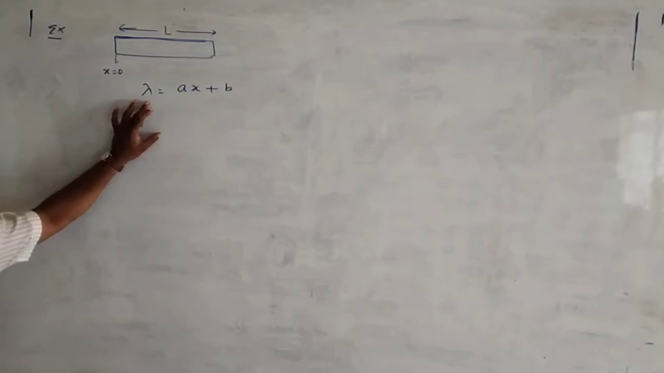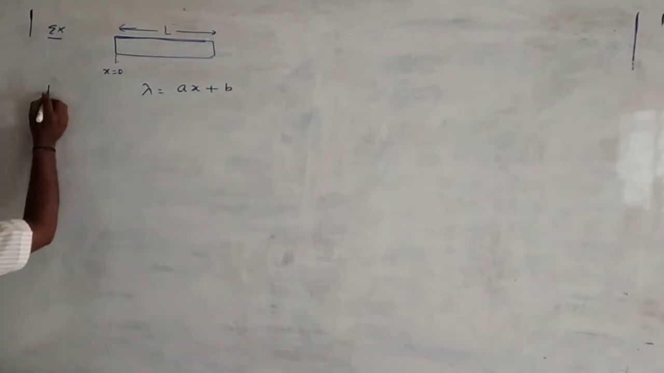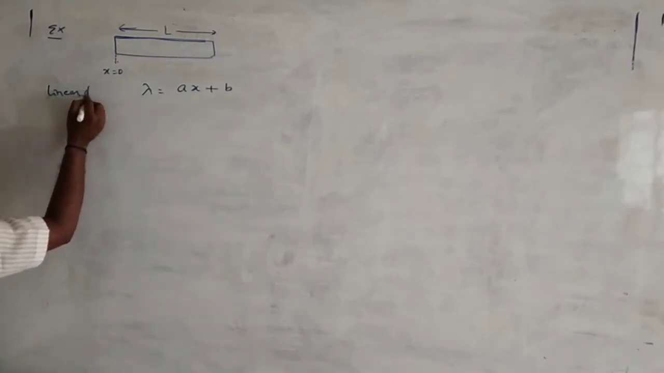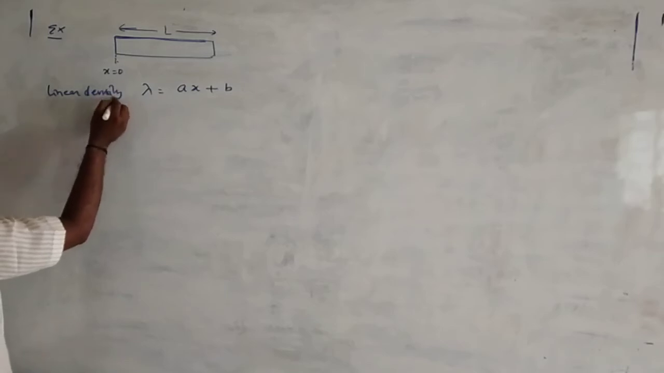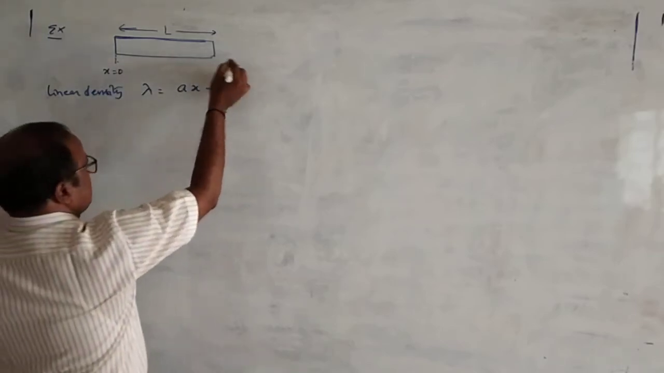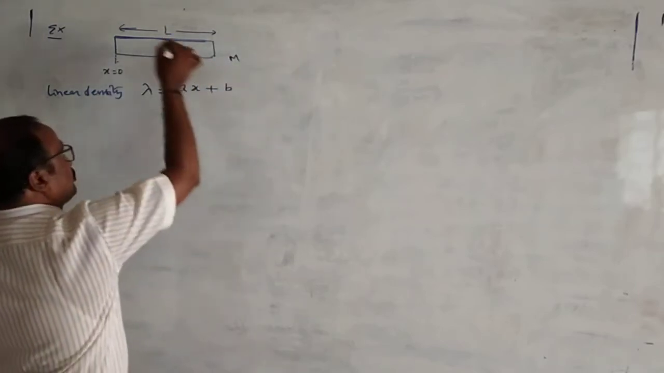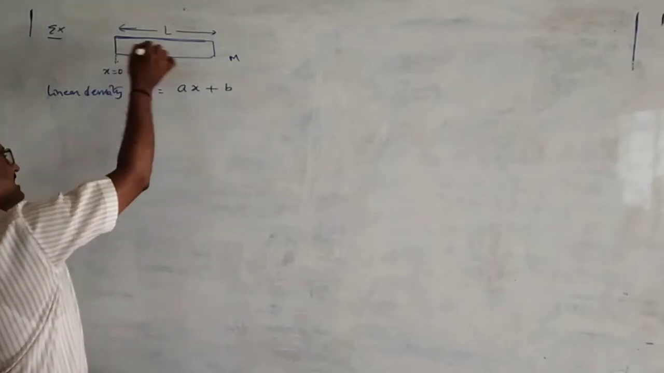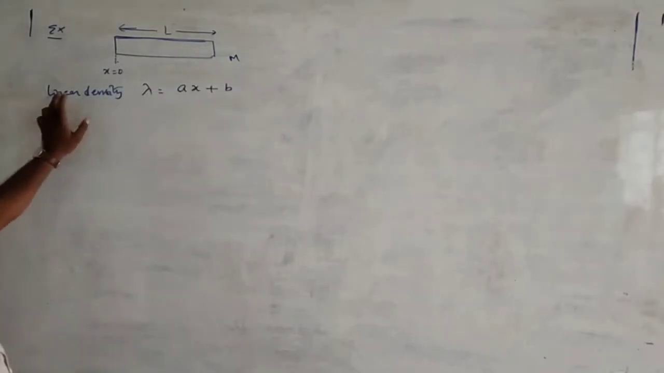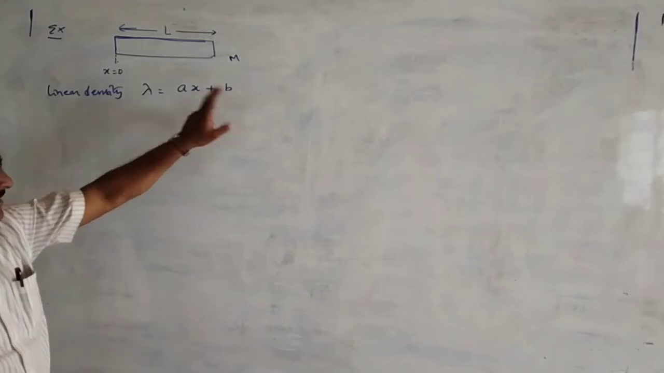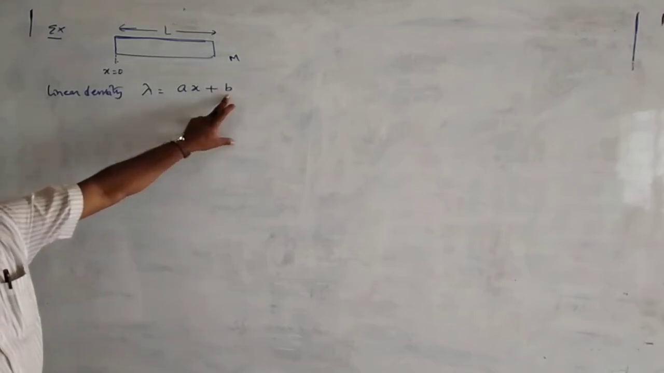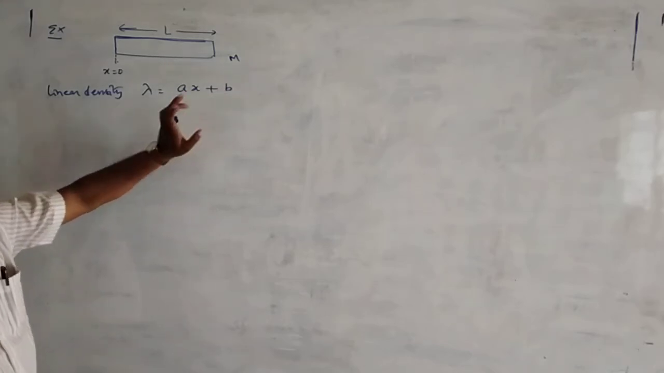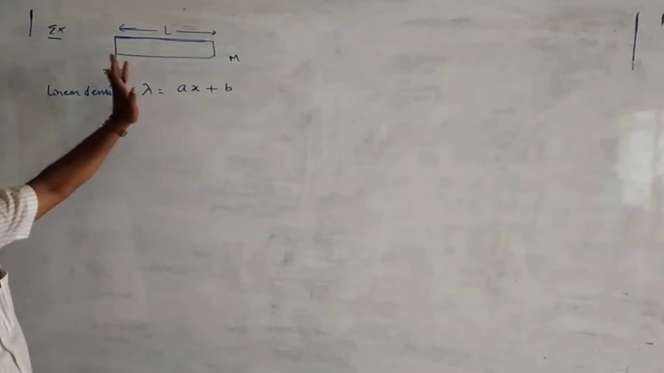But here what is lambda? Linear density. Linear mass density means mass per unit length. This is linear density. Total mass of the rod is equal to, entire mass is equal to capital M, total length is equal to L. Its mass will change with the length as given by lambda is equal to Ax plus B, where A, B are constants. Find the position of center of mass from one end of the rod.